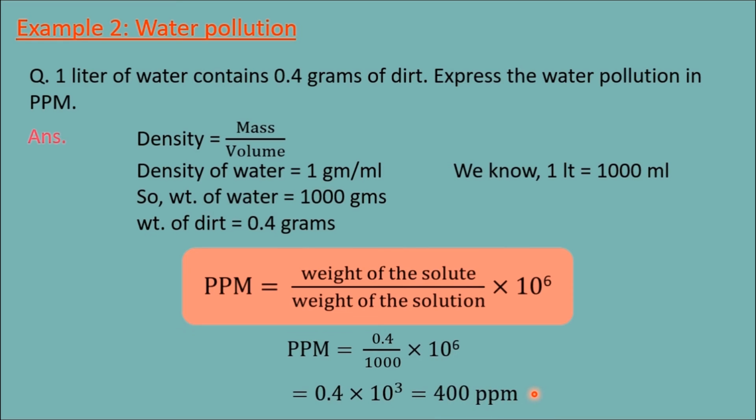The drinking water has 0 to 5 ppm. If the water pollution is 0 to 5 ppm, we can drink the water. If water has more than 5 ppm, 4 to 5 to 10 ppm, it is tap water. Here 400 ppm, it is nothing but drainage water, not suitable for drinking. Like that, the ppm level itself indicates water pollution. More ppm is there, more pollution is there. That is the index.